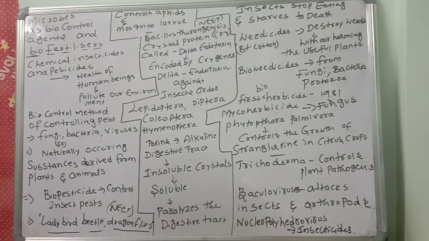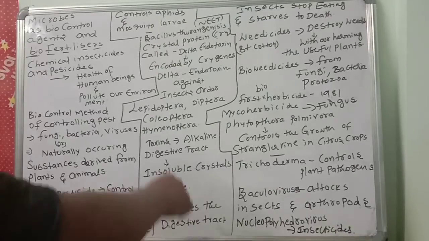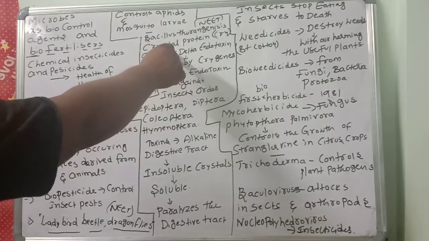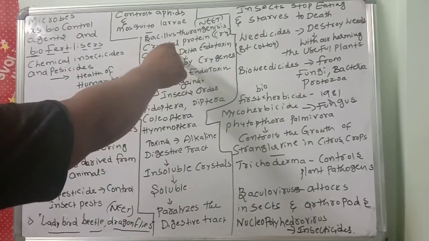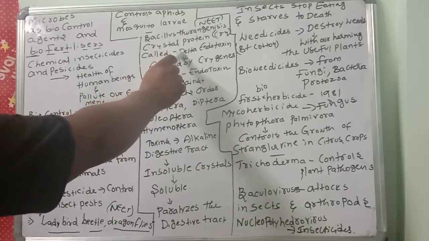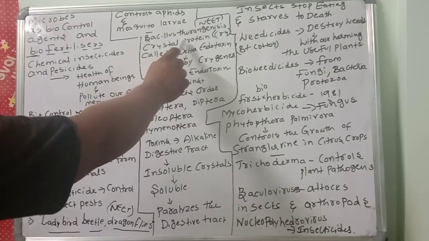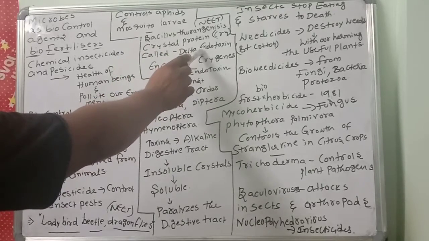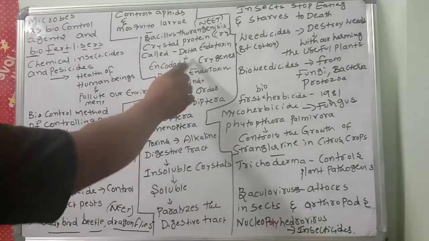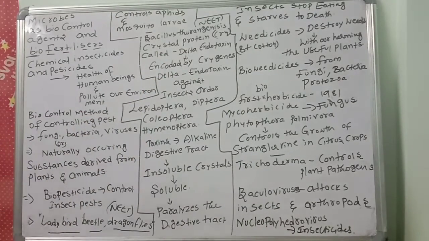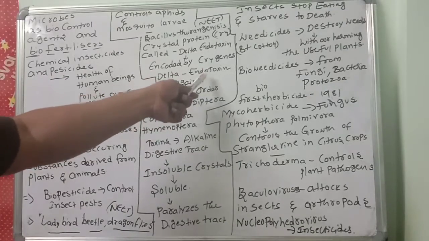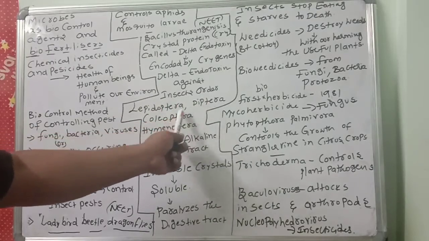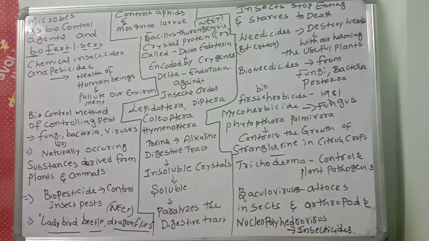Right now, I'm telling about when the Bacillus thuringiensis is in the sporulation form, it has one kind of endotoxin, the crystal proteins, the delta endotoxin. So it produces crystal proteins during sporulation. Bacillus thuringiensis produces the delta endotoxin and crystal proteins encoded by cry genes. This delta endotoxin acts against insects of the orders Lepidoptera, Diptera, Coleoptera and Hymenoptera. So many insects are there.